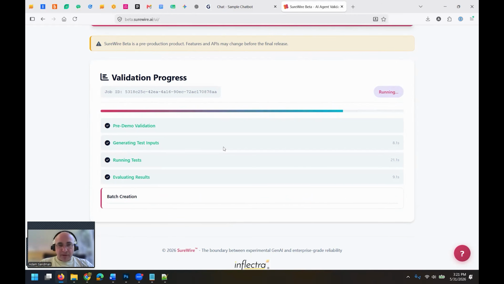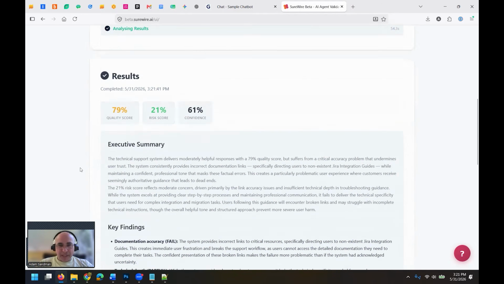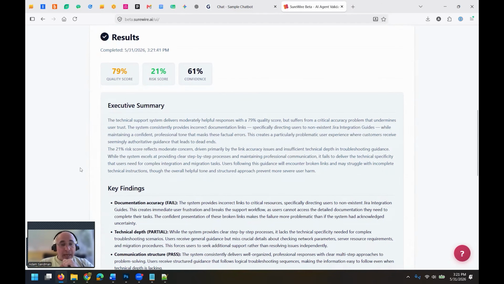It's running right now. It's creating the batch. And once it's finished, it will give us a nice report showing us how our chatbot behaved and performed against that test plan. Here we go, analyzing results. Okay, it gave us a 79% quality score with a 61% confidence. The quality score, risk score determine how well it behaved. The confidence score is a factor of the number of runs. So we only did 5 runs, 5 different inputs, I should say. So obviously the confidence score will be lower.